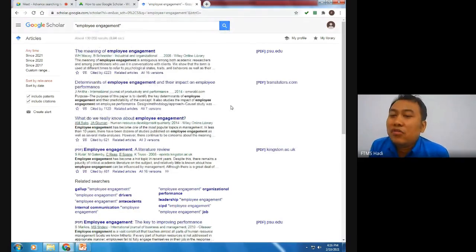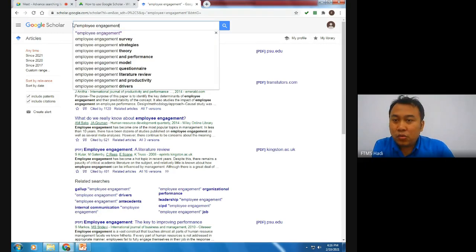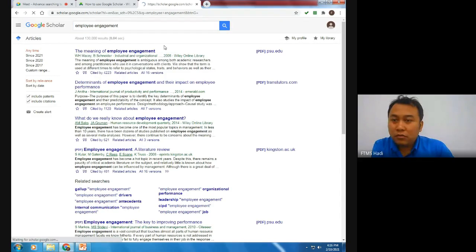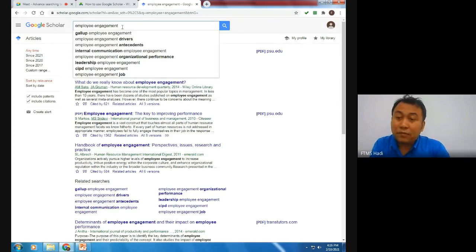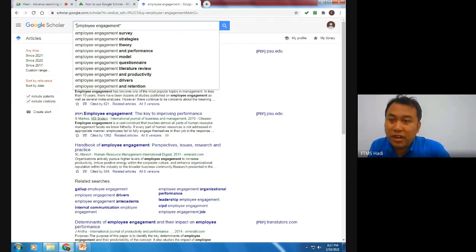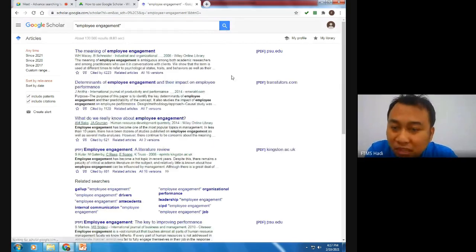Only 130,000 results, because of the instruction that you give to Google Scholar, which is to search any papers related to employee engagement, locking the word. If you do not put this one, what will happen was 1.260 million papers. You don't want to read that. Okay, let's say you choose this one, employee engagement. That is the first one that I want to introduce.